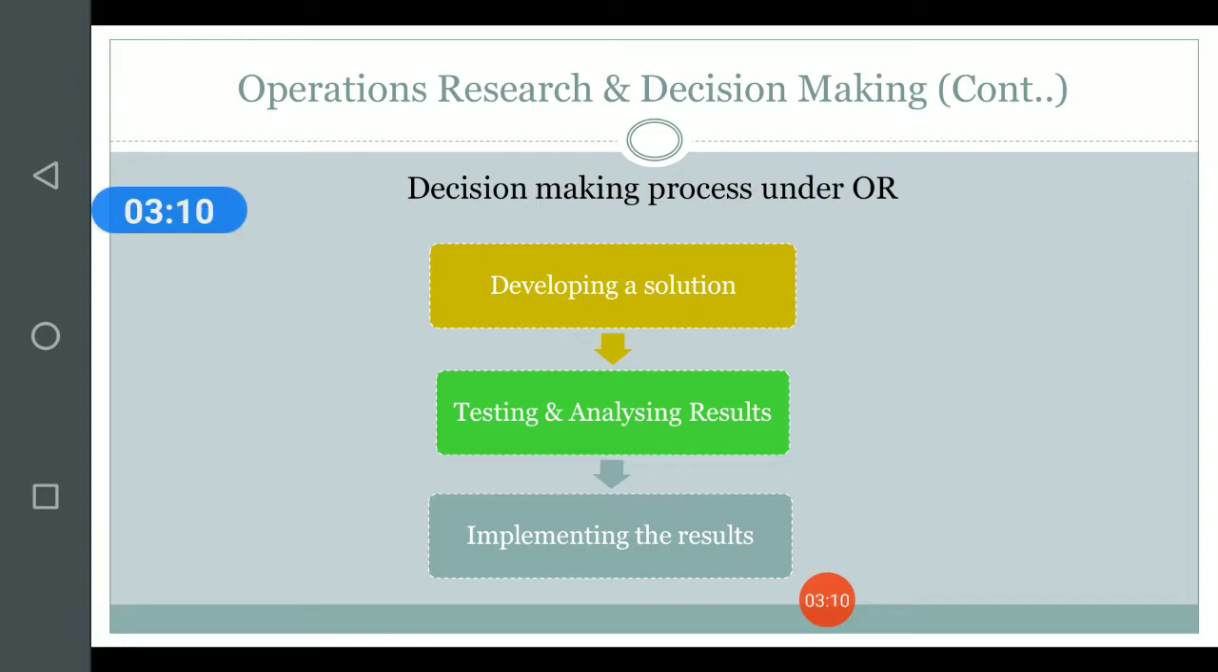After getting the input data, the next step is to put that data into the model and try to evaluate the solution using the different variables. After we get solutions to the different alternatives that are possible, we test these results and analyze which of them will give us an optimal value. After we get the optimal solution, the last and the most important step is the implementation of the particular result in the real life situation.